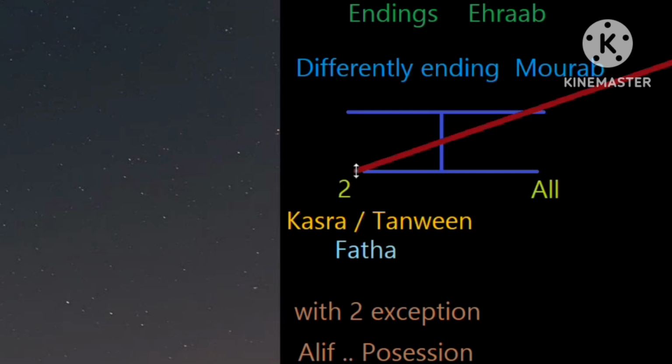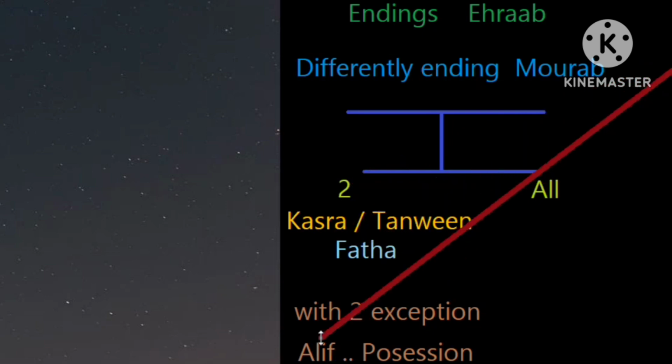But this rule is because rules are not always for every case. Rules are most of the time. So when we say this is a rule, it means this is a rule most of the time, which means there may be some exception. Allah yadkhulahu hukmuhu, Allah yadkhulahu tanween wal kasratu wat tanween. La yadkhulahu kasratu wat tanween. Kasra and tanween will not be read or entered with 2 cases, 2 exceptions.